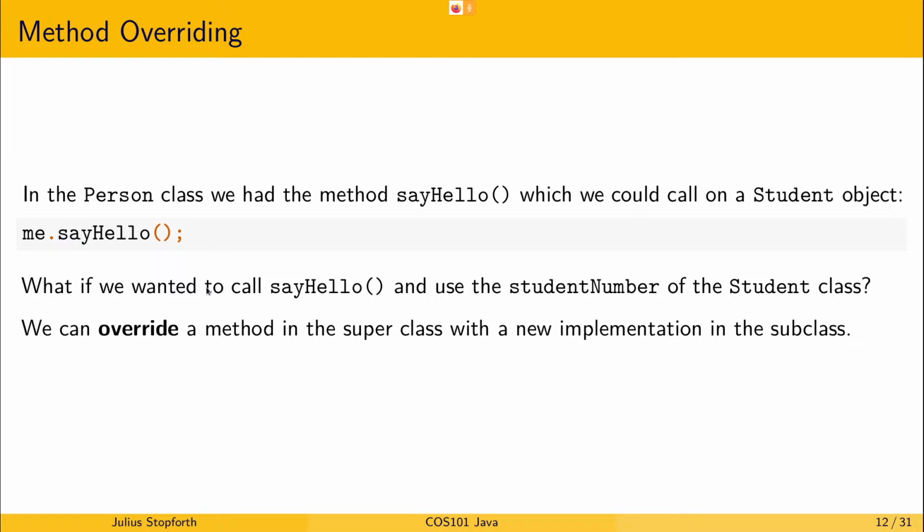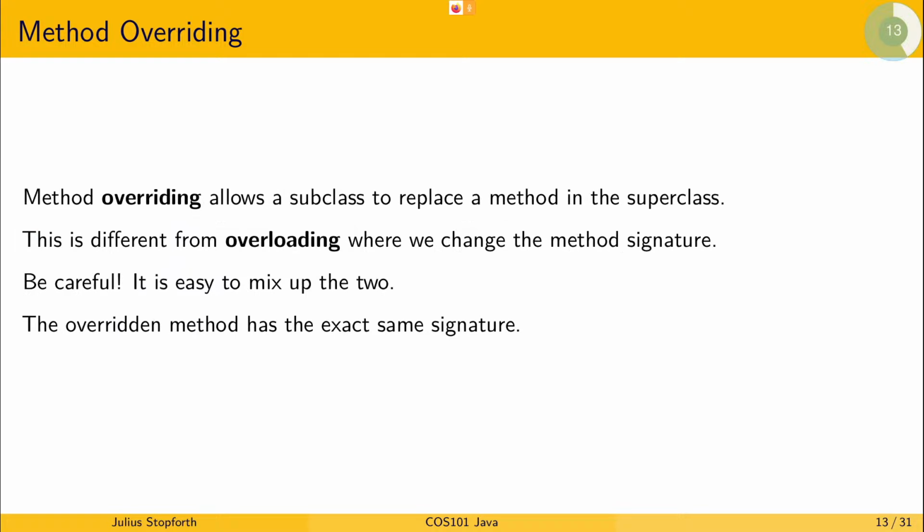Okay. So we don't change any of the parameters. We just re-implement in the subclass. All right. So we can override a method in the superclass with a new implementation in the subclass. This means that we are essentially replacing that method.